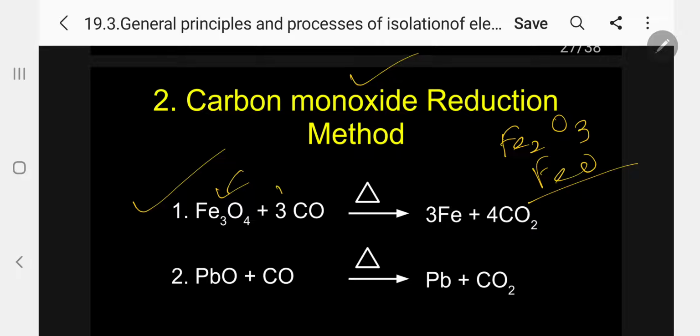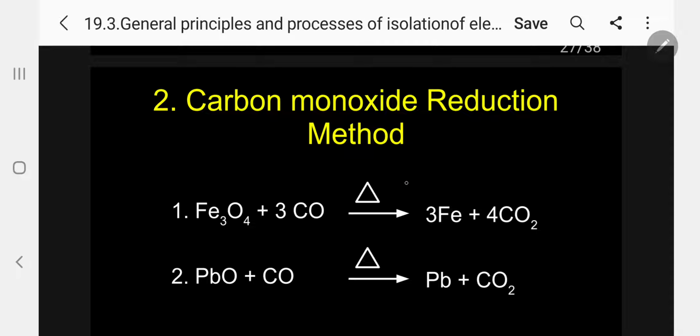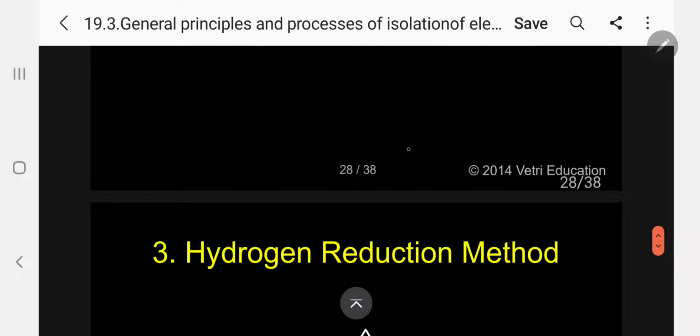So when you heat with 3 moles of carbon monoxide, correspondingly 3 moles of iron and 4 moles of carbon dioxide are liberated. So we are getting impure metal of iron. The same way, lead oxide, when you treat with carbon monoxide, gives lead and carbon dioxide. Please follow. This is the most important information. Carbon monoxide is the most important reducing agent commonly used, as you can see with the help of the Ellingham diagram.